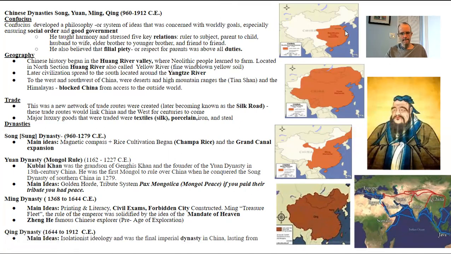So it goes Song, Yuan, Ming, and Qing. You see how they're all kind of in there. This is Confucius, and this is the Silk Roads.